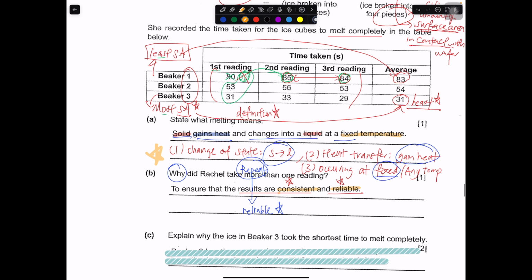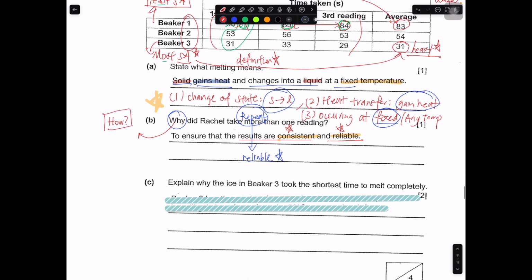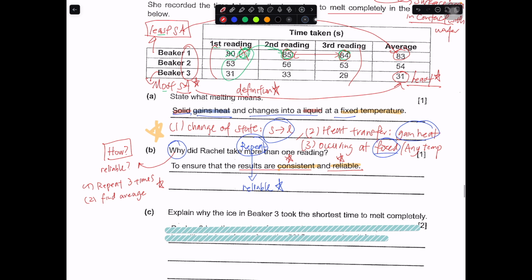So in other words, sometimes they will ask you, how do you ensure that the result is reliable? How is a suggestion. Okay, how do you ensure that the result is reliable? Then there are two parts. You repeat 3 times, then you find the average. These are the two ways that you can increase the reliability. How you do it, and this is why you do it.